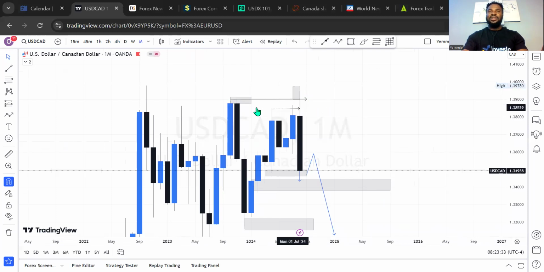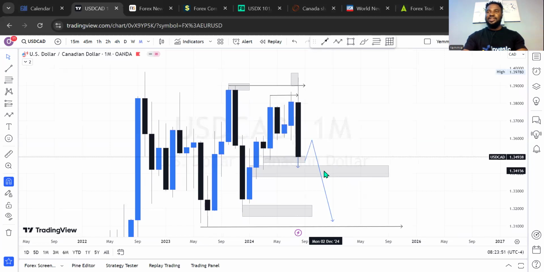Look at how it cleared the liquidity above these highs, and it came to a discounted price level, support level we anticipated, and it has cleared those price levels before it moved for a buy movement. But then we shall be expecting more sell opportunity on USDCAD for this month. Just like this analysis was there since last week, it's still the same. It's just the technical outlook of what we're expecting in the market.